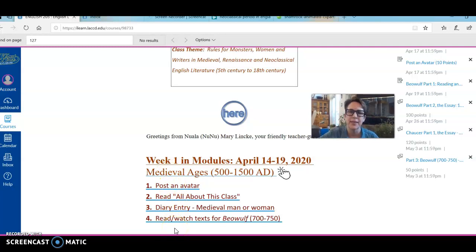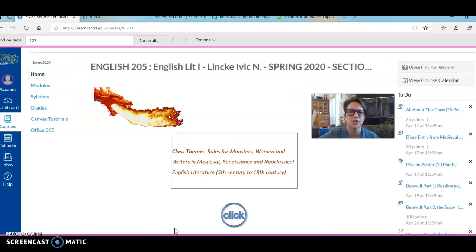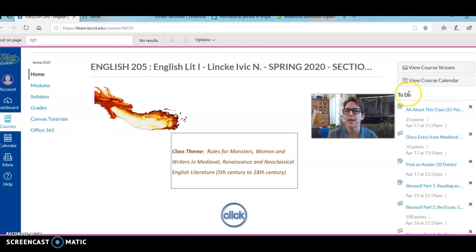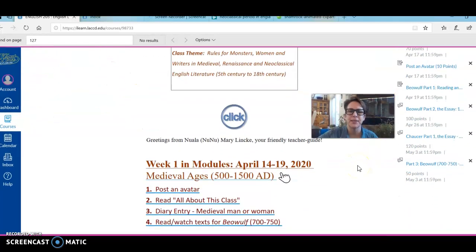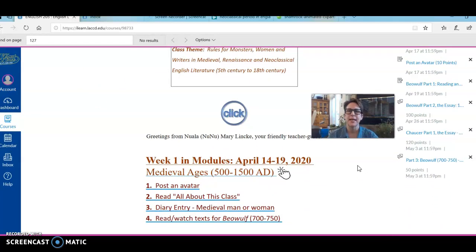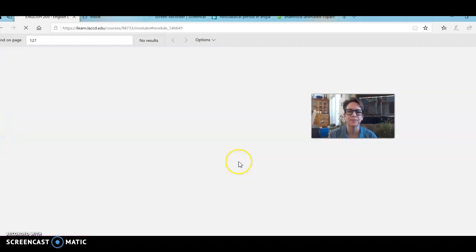Now, I create this link to modules, which is our class Bible, over here in the left menu, and you can also access modules by this to-do list here. I create it to be very simple. This to-do list can feel overwhelming, and you can tell at a glance what you have due right on the home page on our bulletin board with this link. So let's go ahead and click on it.